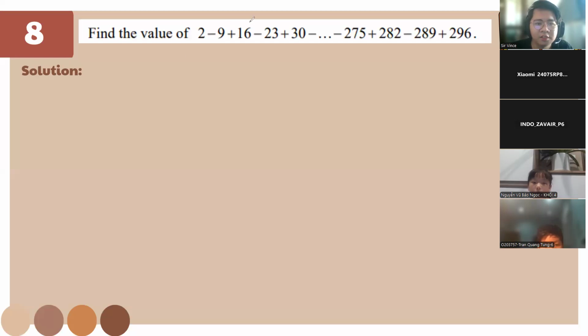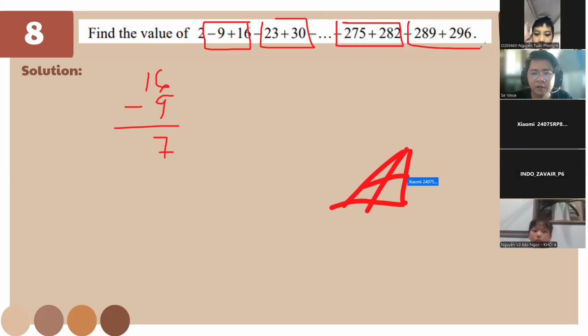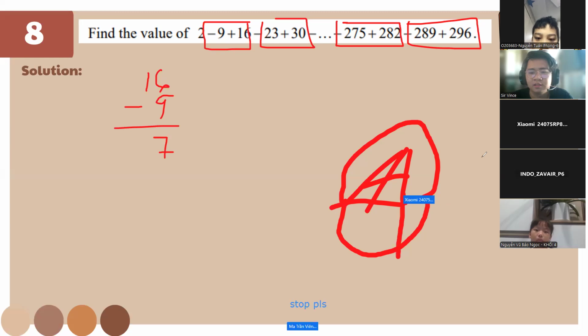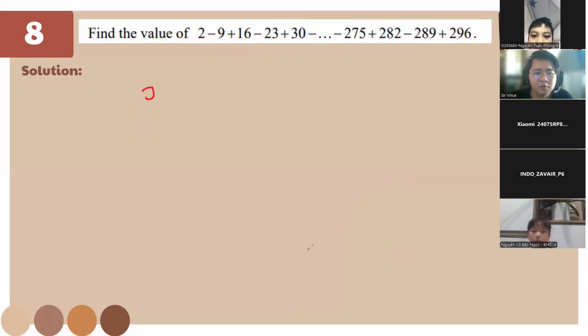So we have here, this one is going to be plus 7, right? Because 16 minus 9 is 7, right? And this one is going to be 7 also. To find the number of terms, please do not annotate or I'll have to remove you from the class. Please behave yourself. So we have 7 here, and we have the 2 from the first.